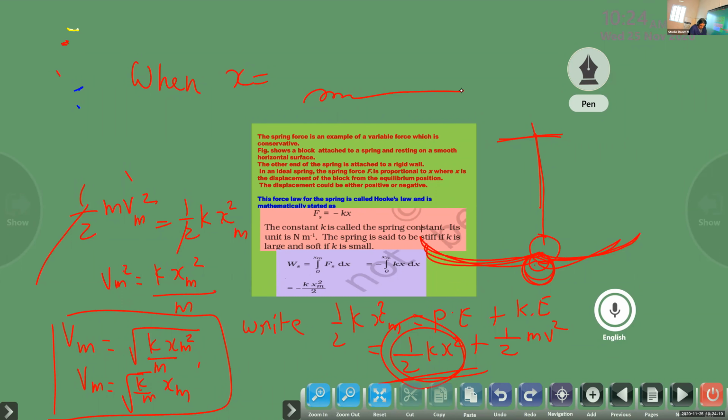Can we do one more problem, children, under this, to find out the velocity? Already we have learned the equation of Vm. So shall we do one problem? This is our potential energy of a spring. Next we are moving on to mass energy equivalence. So before that we will do one simple problem, then we go to the next one.